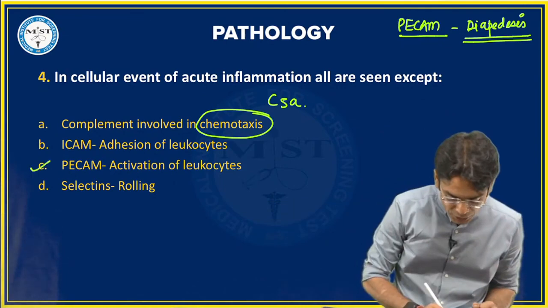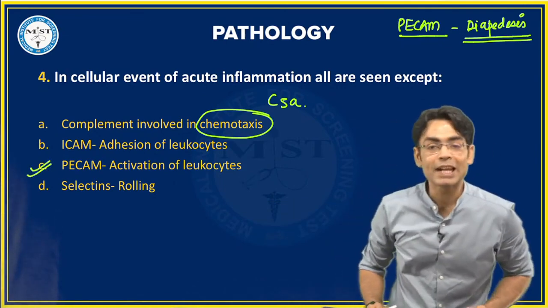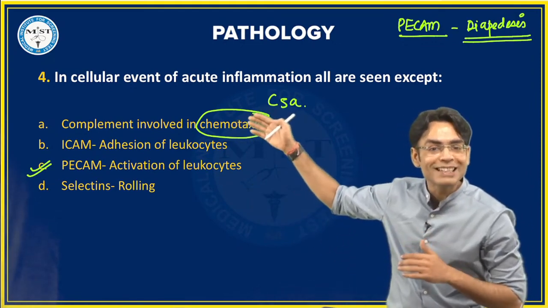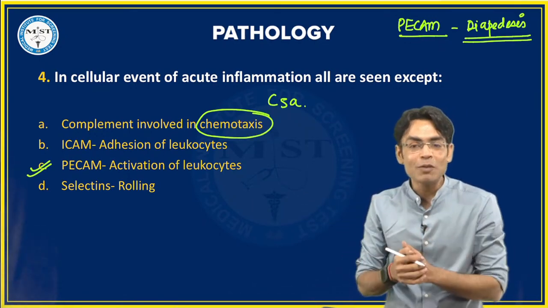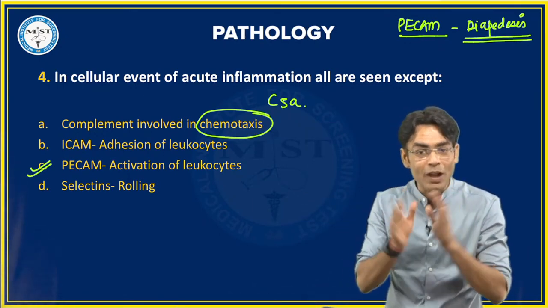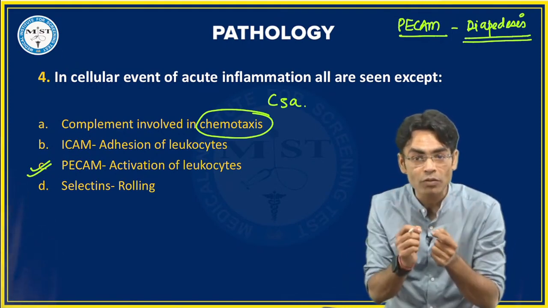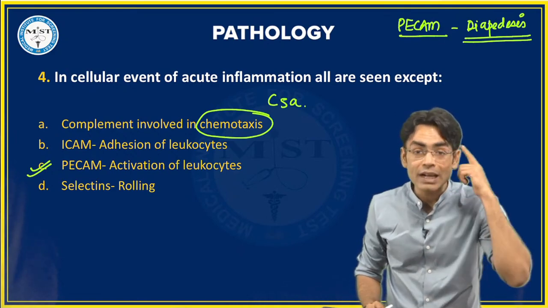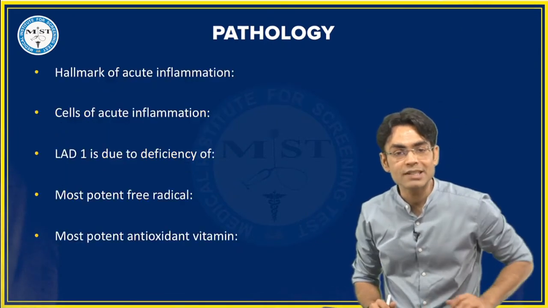So the correct answer for this question, you people have given me the correct answers. C. The confusion was with the A because I have not written that C5A is for chemotaxis. I just wrote complements are involved in chemotaxis. So it took a little while for you to understand. But these kinds of option changes happen, so when you are solving a question and trying to read it, it is mandatory that you are reading and analyzing what they are saying. Okay beta? So the correct answer for this question is C.